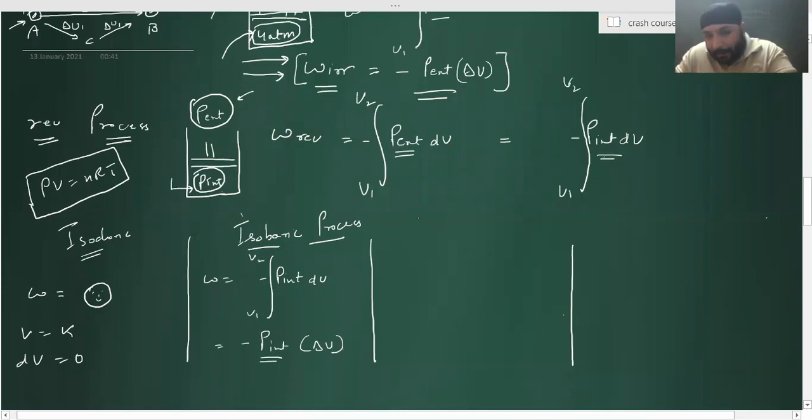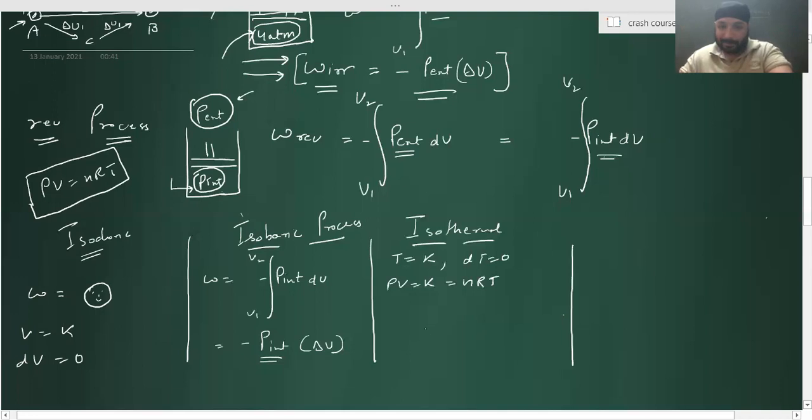Now I just come to isothermal. What is isothermal process? Temperature remains constant, dT is 0. Any doubt? And listen, if temperature is constant, shall I say that PV is equal to constant, which is equal to nRT, because the number of moles is constant, R is constant, temperature is constant, right?